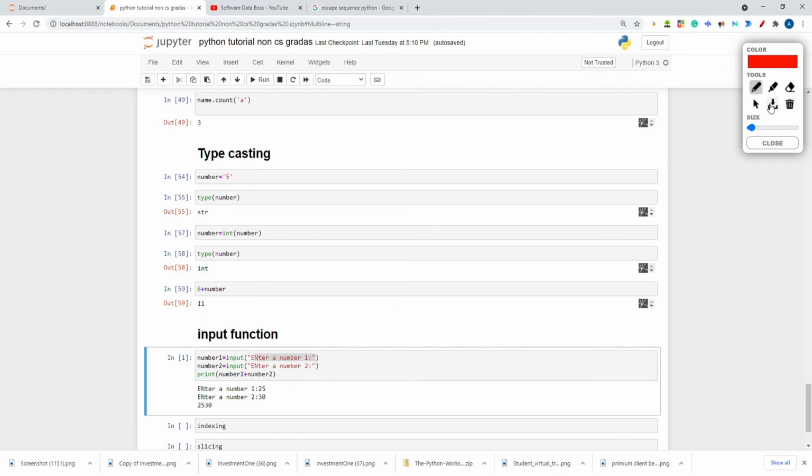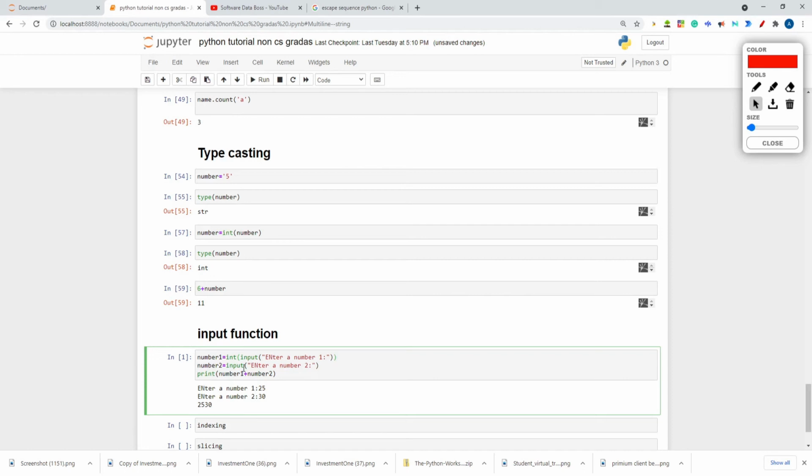So what do I need to do? I need to typecast over here, right? Either I can directly write the int function before whatever input it has taken. Convert it into an integer first, then store it. First take the input from the user, then convert it into an integer and then store it in the number.